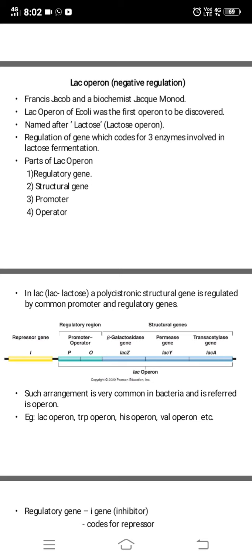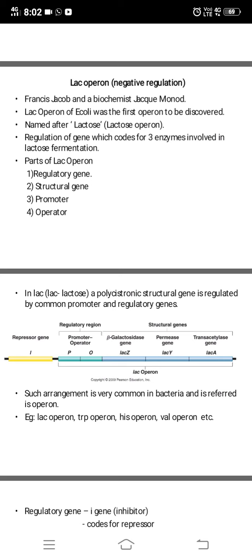The work was done on E. coli. The discovery of operon was done when the lac operon of E. coli was first discovered. It is named lac operon, meaning lactose operon, where lac is for lactose. It is the regulation of genes which code for three enzymes involved in lactose fermentation. So we will see the three enzymes.